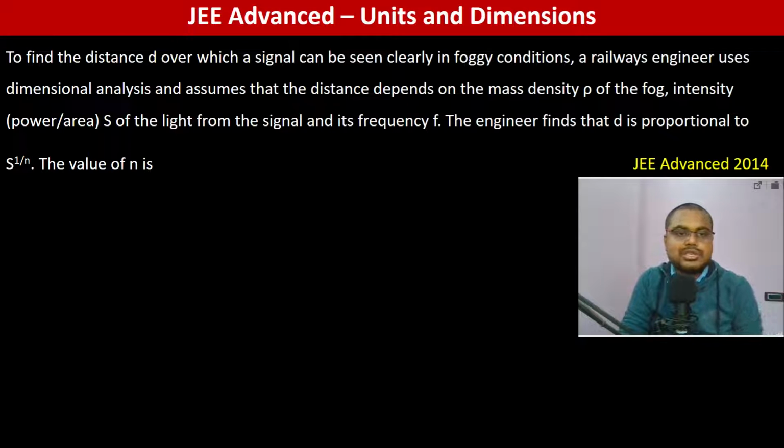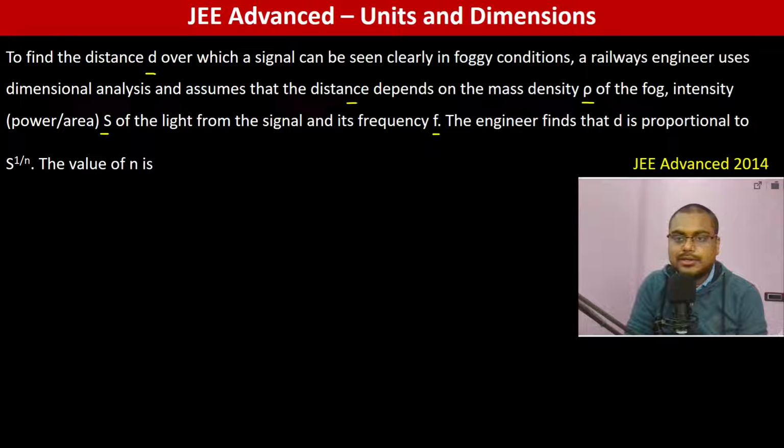To find the distance d over which a signal can be seen in clearly foggy conditions, a railway engineer uses dimensional analysis and assumes the distance depends upon mass density rho, intensity, that is power by area, S of the light signal, and frequency f.